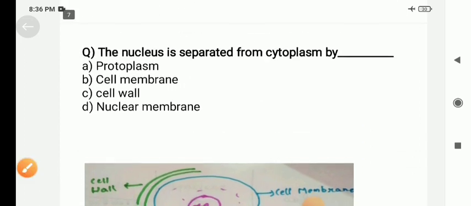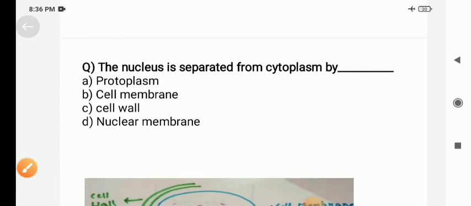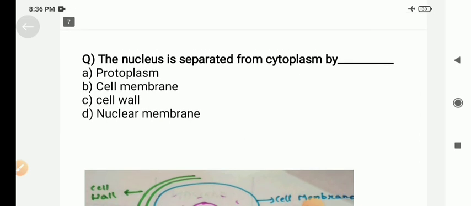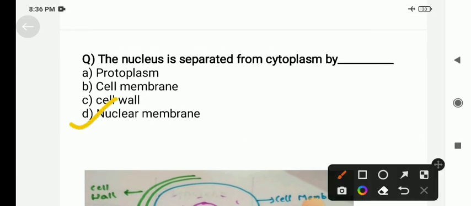So what is the correct answer? The correct answer is the nuclear membrane. Here the nuclear membrane is separating the nucleus from the cytoplasm.